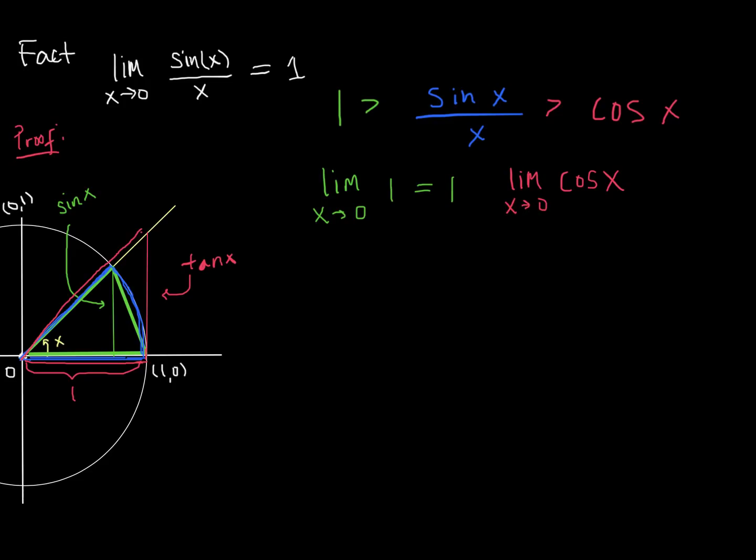When we plug in 0, we don't get an undefined value. So we plug in 0, and cosine of 0 is equal to 1, and so that is our limit. And so the limit of both of the functions on either side are equal, which means that the limit as x approaches 0 of sine of x over x is equal to 1. And there we go. We've proved it.